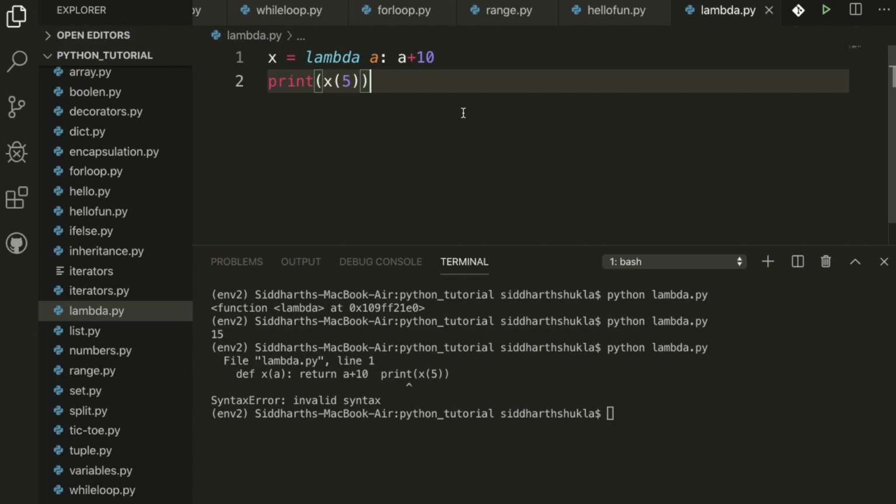This is the beauty of Python, we can say. Now I'm going to show you another example, a function with any kind of name, where you want to pass some value using the function.